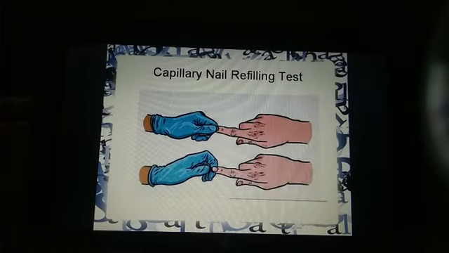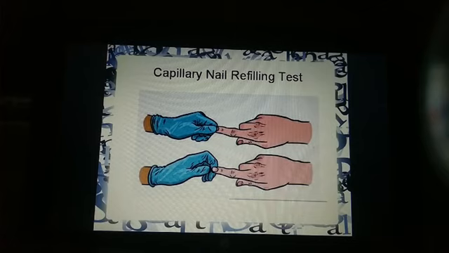And this is the capillary nail refilling test. Here you press the nail bed, and as you give pressure it becomes pale, and as you release the pressure, the nail again becomes red. This is the capillary nail refilling test for the upper limb, right?